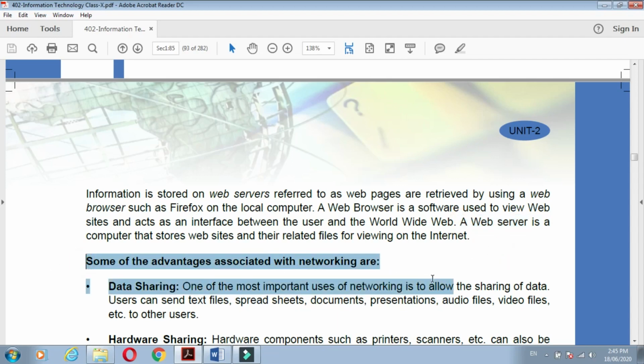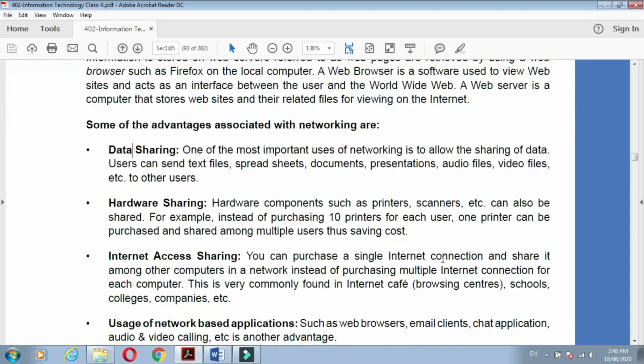Now next, some of the advantages associated with networking. Which are those advantages? See.